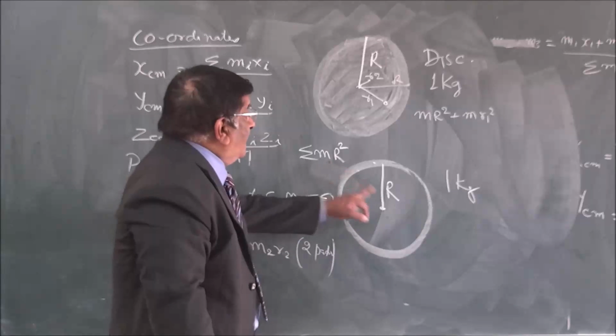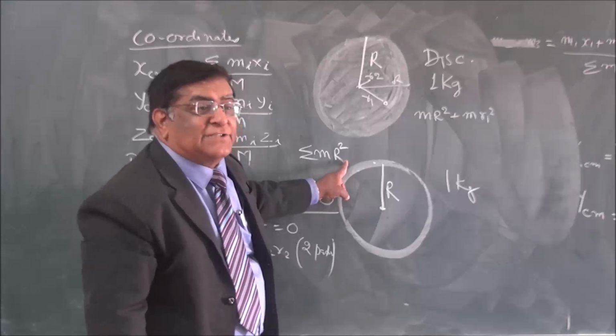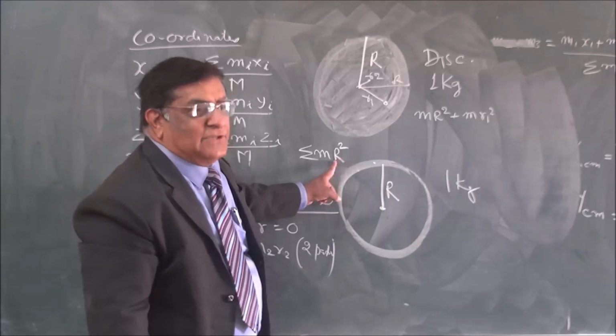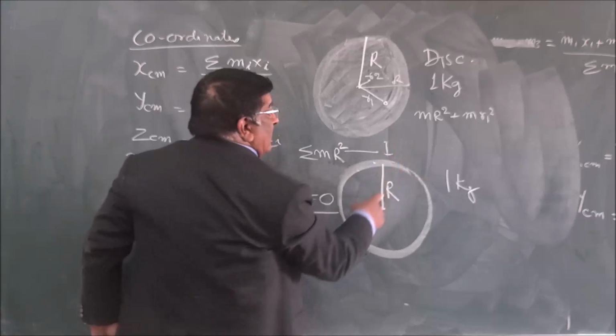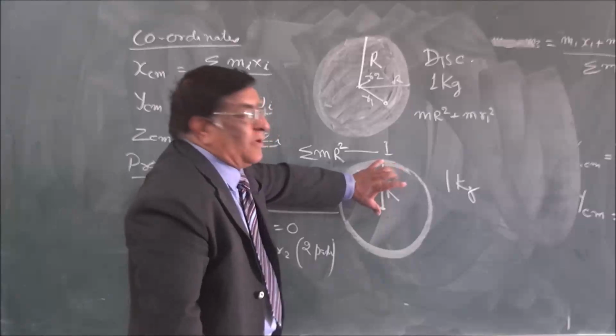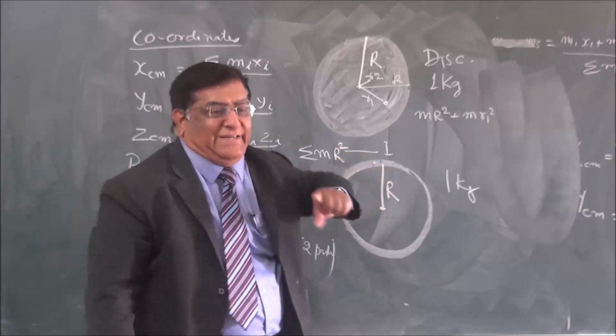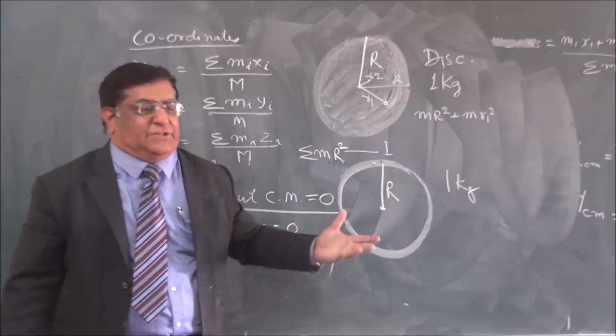This is smaller too. But here we find all the particles have radius r. So which one is larger? This one is larger, moment of inertia. That is why the distribution matters. Means the distance from the point of rotation matters. More is the distance, more is the moment of inertia.